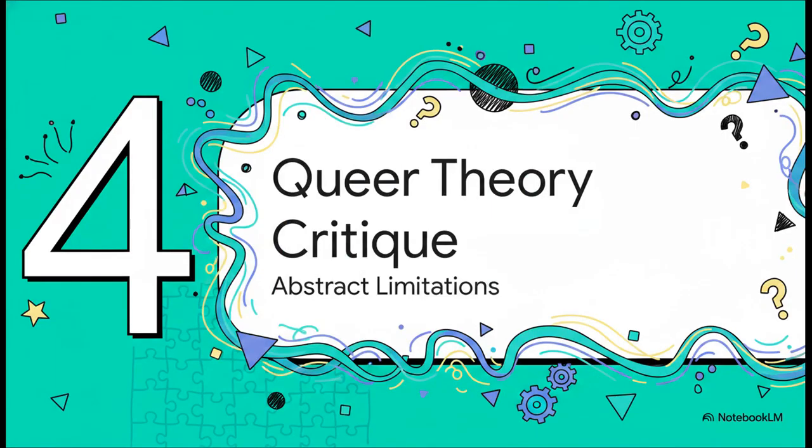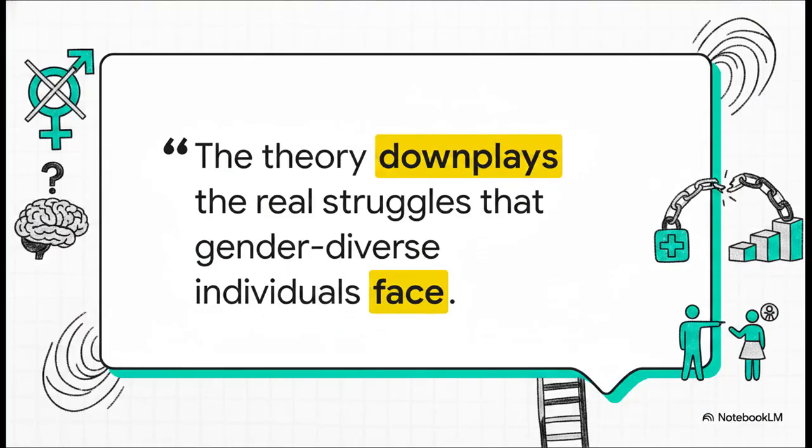Section 4. The queer theory critique. So, where does queer theory fit in? It's a major philosophical framework used to challenge those rigid binary views of gender, but it definitely has its limitations. Drawing on Green's 2007 research, a key critique emerges. Queer theory often ignores the everyday reality for those who actually experience gender incongruence. The argument is that the theory is so high-level that it downplays the very real, tangible struggles that gender-diverse individuals face daily, like social inequality, healthcare access, and discrimination. So while queer theory is philosophically rich and great for academic debate, it might just be a bit too abstract to actually solve real-world problems.